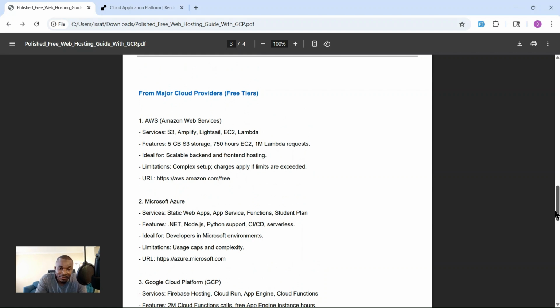Let's be clear here: you can get full control of the server, especially with EC2.